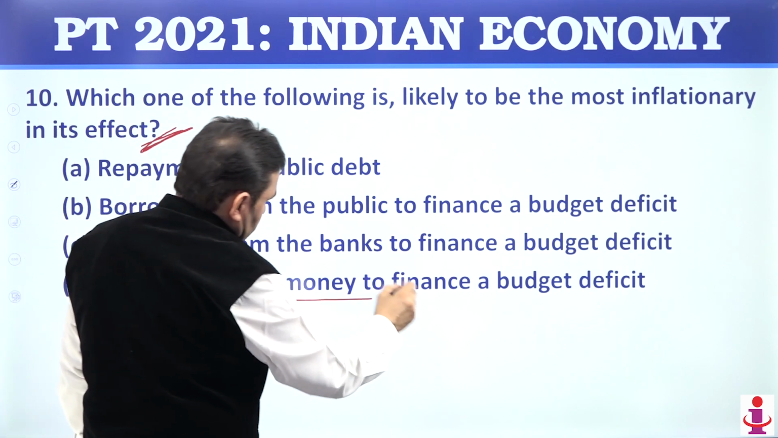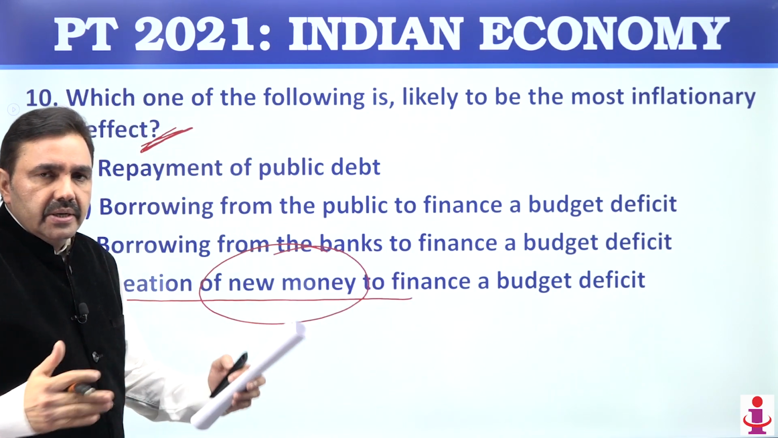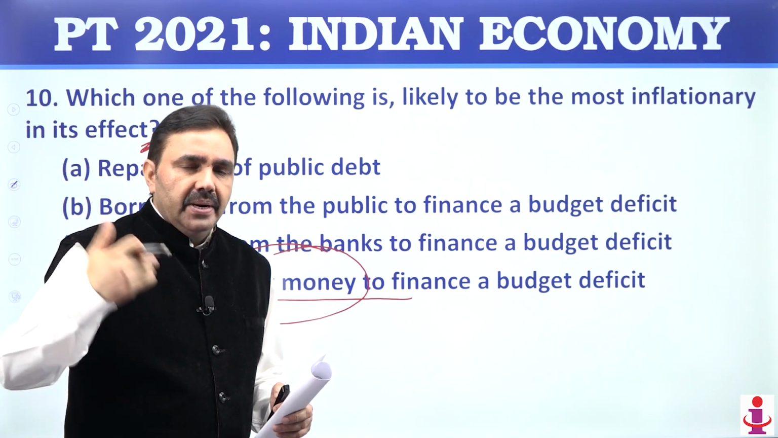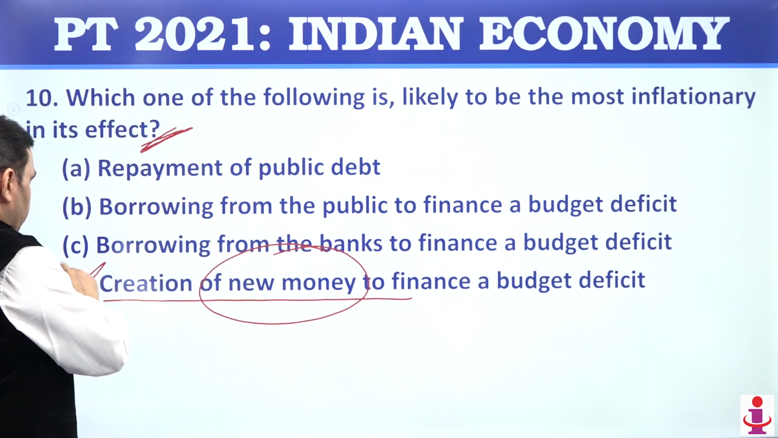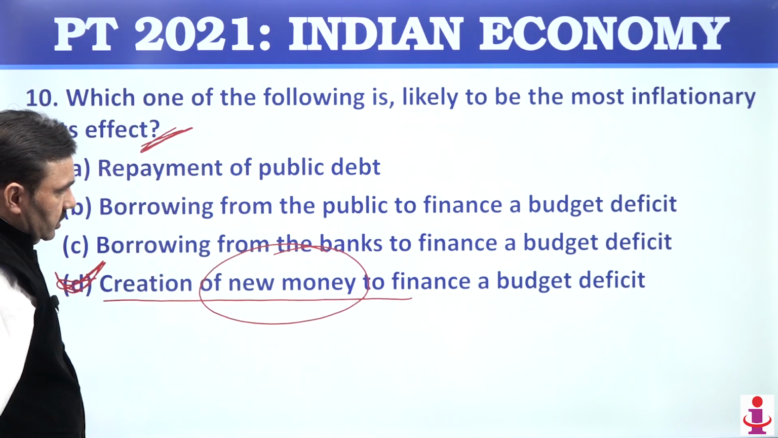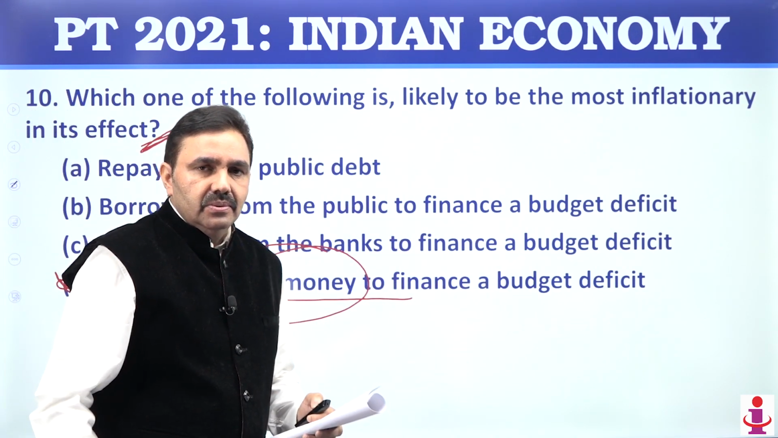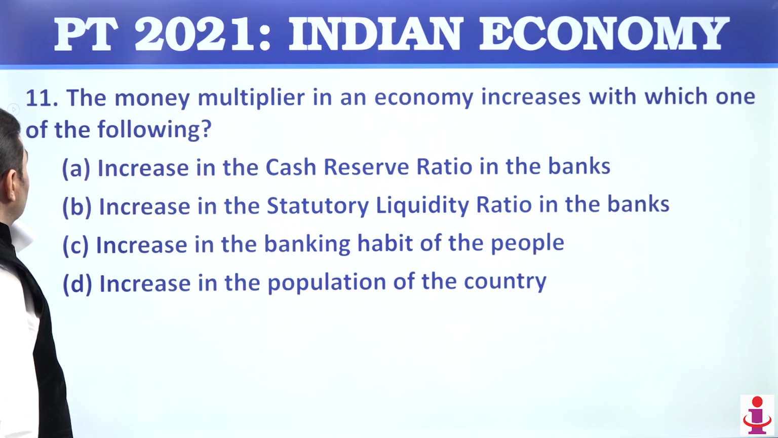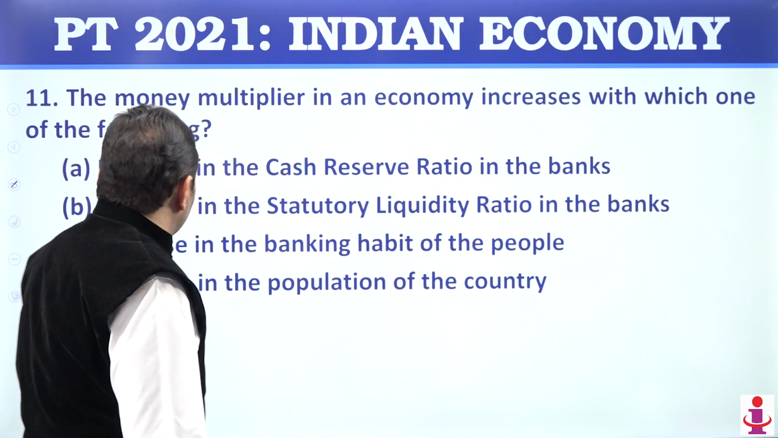So creation of new money. New money means printing new money. If new money is printed, if new money is pushed into the market, if liquidity is increased through printing of money, that is the worst for the health of economy. So inflation will increase most if you print new money, if you finance budget deficit through monetization or by printing money. That is D. Question number 11, the money multiplier in an economy increases with which of the following?